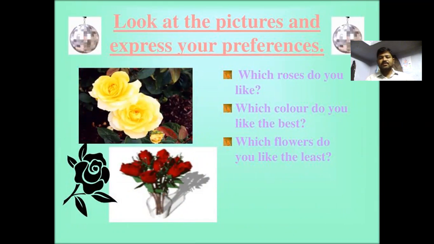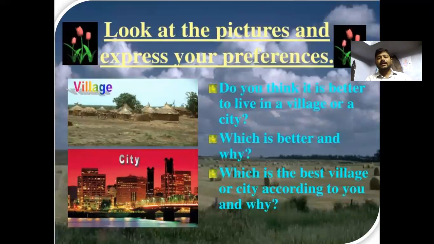Try to understand which roses you like, whether white or red or black, whatever it may be, and try to compare. Which color do you like best, and which flower do you like the least? Do you think it is better to live in a village or a city? Try to make the comparisons. Which is better and why? Think about the availability and non-availability of things like schools in villages and cities. You can make a comparison. And which is the best, village or city, according to you, and why?